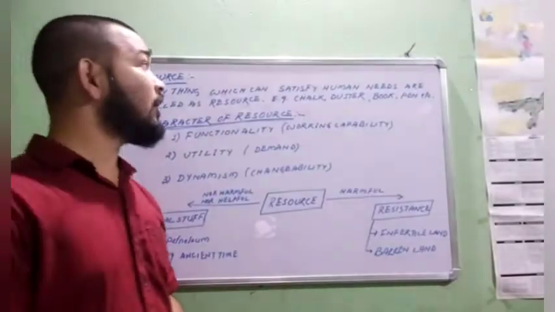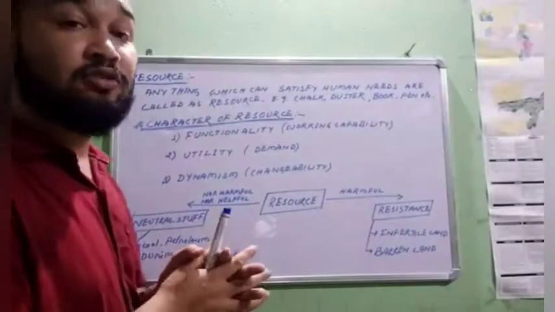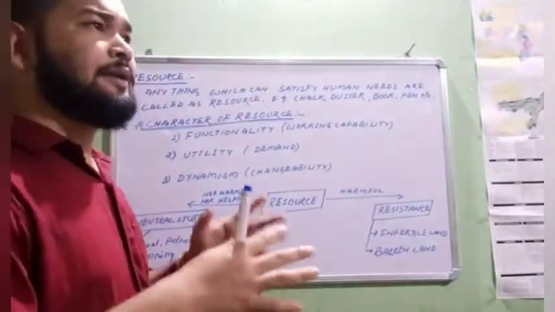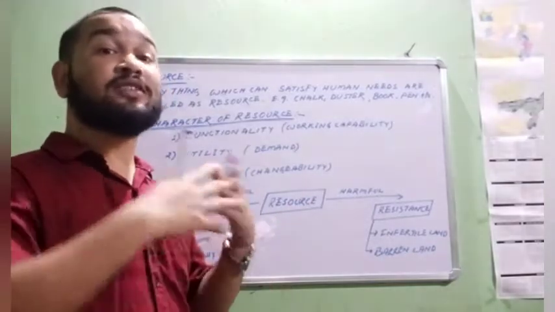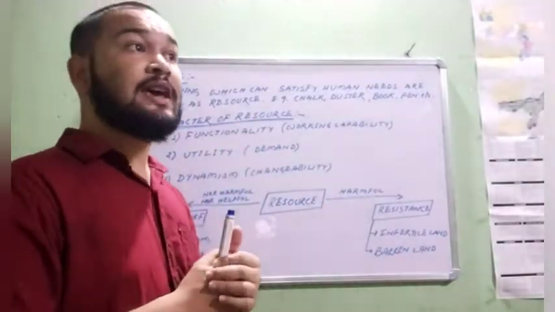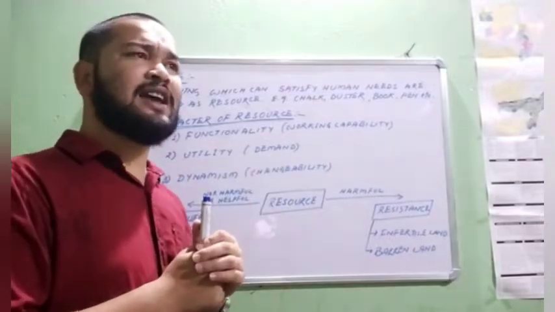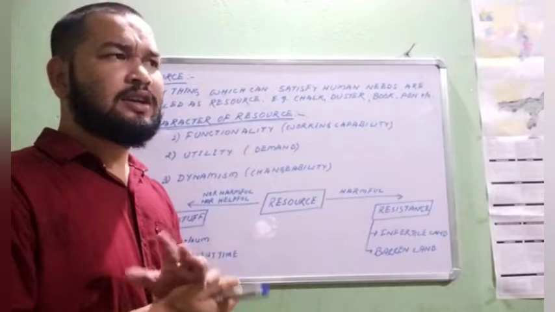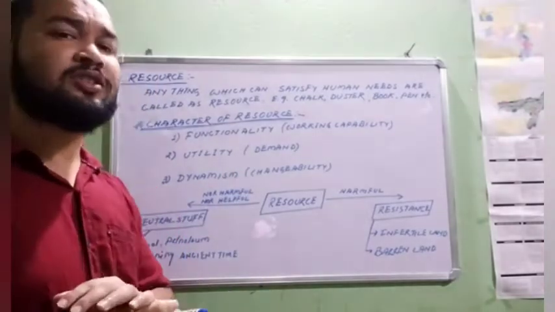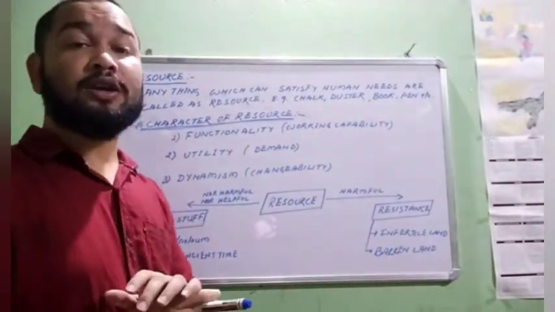Okay students, now we'll go to our next topic, that is resources. In this topic we will discuss different types of resources, what is a resource, and the characteristics of resources, and resource and neutral stuff and resistance. These are the main points we will study here about resources.